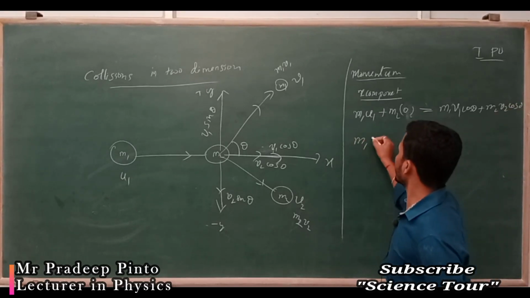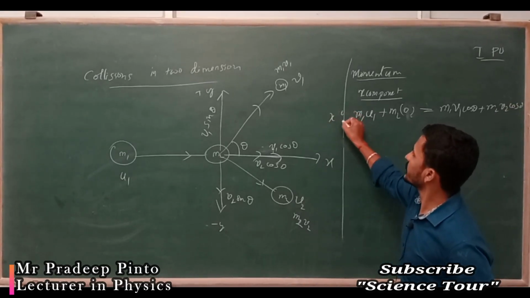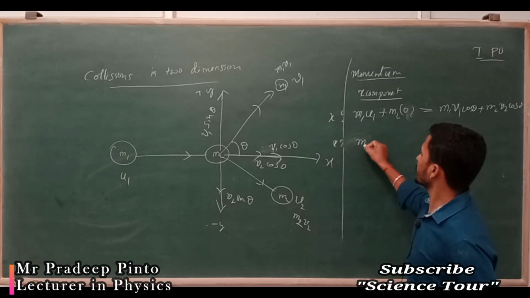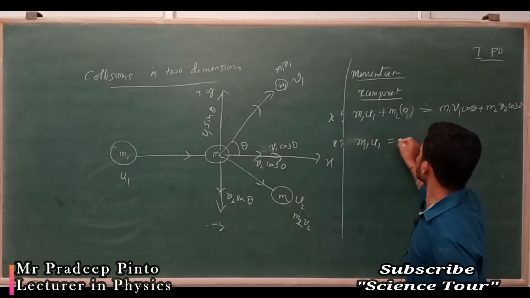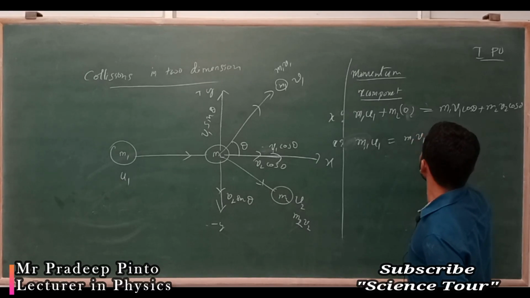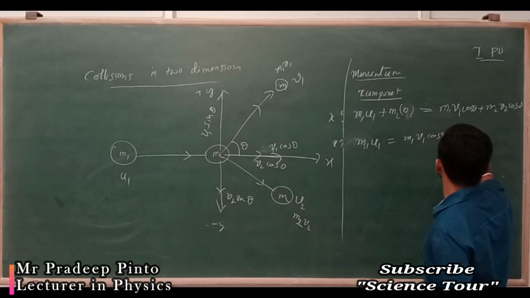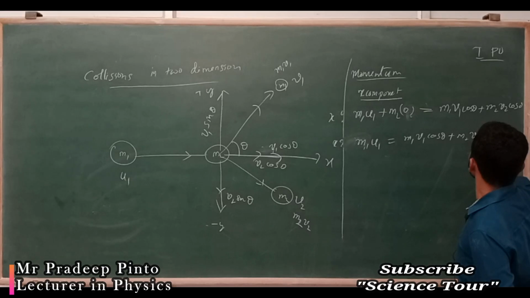So for the x component, m1 u1 is equal to m1 v1 cos theta plus m2 v2 cos theta.